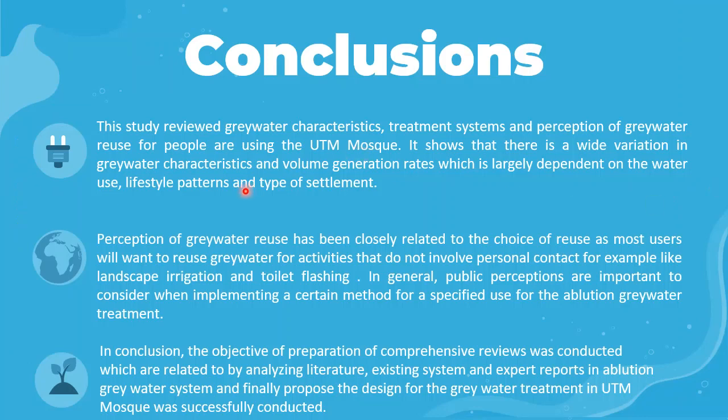As conclusions, the study reviewed greywater characteristics, treatment systems, and perception of greywater for the people using the UTM MOS. The perception of greywater use is closely related to the choice of the users. They want to use greywater that does not involve personal contact, for example landscape irrigation and toilet flushing. In conclusion, the objective of the comprehensive review was conducted by analysing literature, existing systems, and expert reports on ablution greywater, and finally proposing the design for the greywater treatment system at MOS was successfully conducted. Thank you.